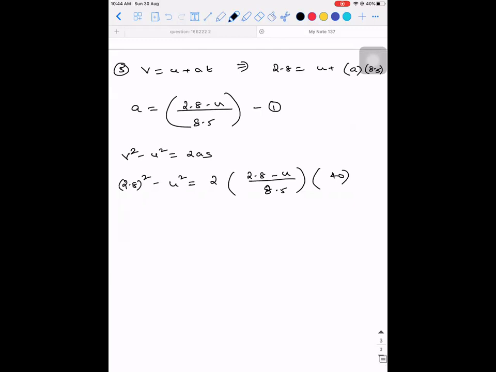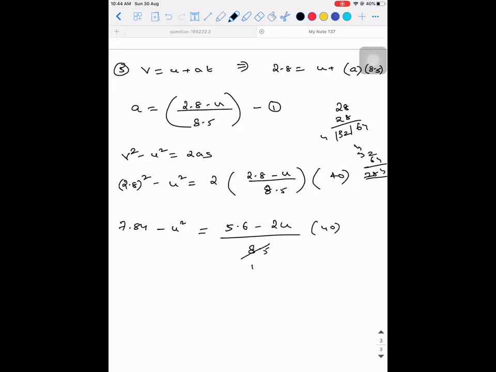So 2.8 square is how much? 7.84. So it is 7.84 minus u square is equal to 2 into (2.8 minus u) divided by 8.5 into 40. 8.5 is divisible with 5, 1.7 and 8 times.